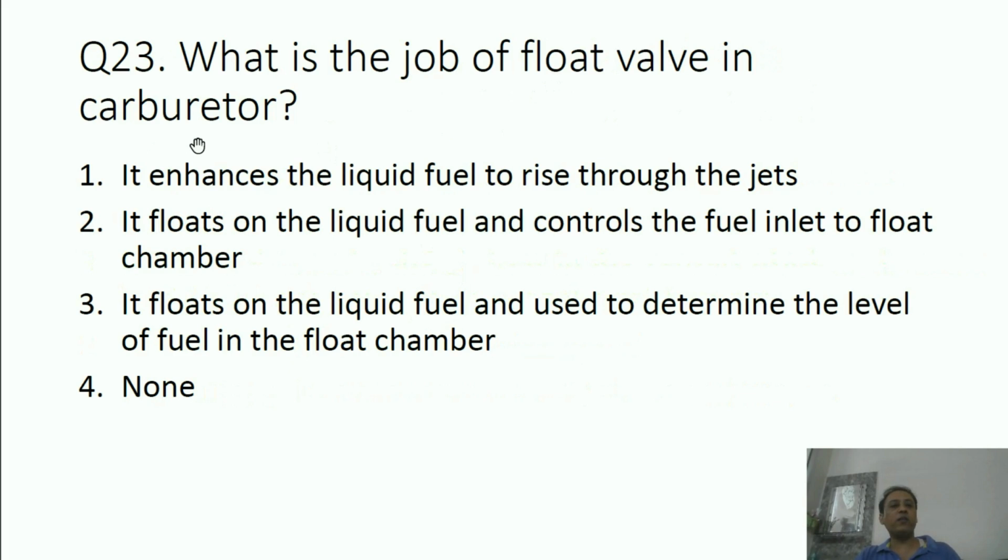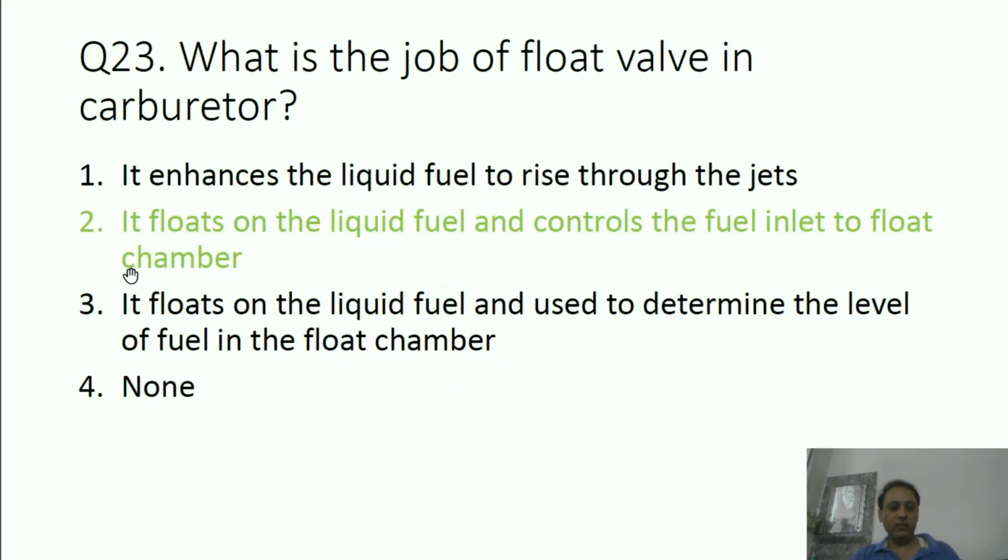What is the job of float valve in carburetor? Inside the carburetor, it enhances the liquid fuel to rise through the jets. It floats on the liquid fuel and controls the fuel inlet to float chamber. Okay. It floats on the liquid fuel and used to determine the level of fuel in the float chamber. None. What is the correct answer?